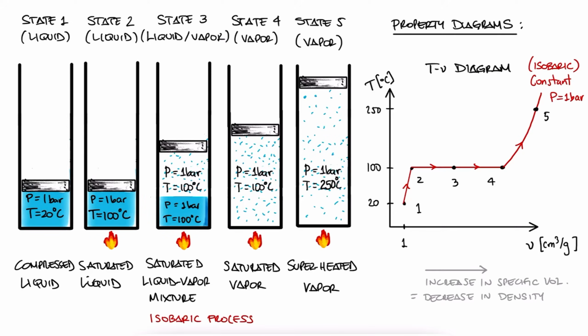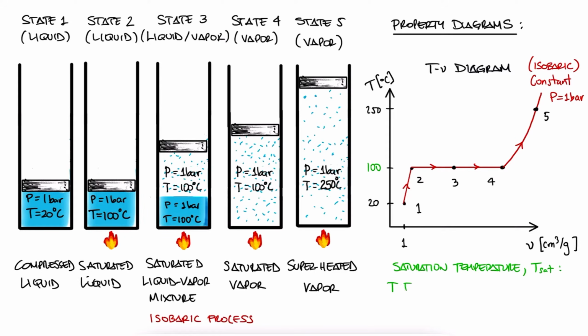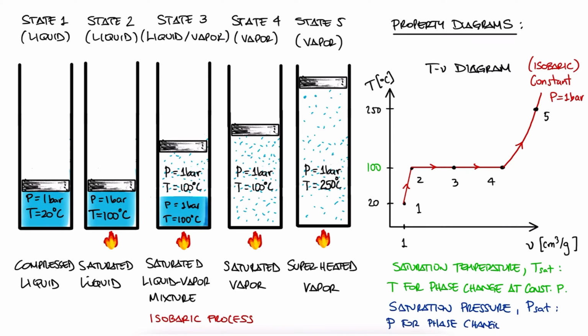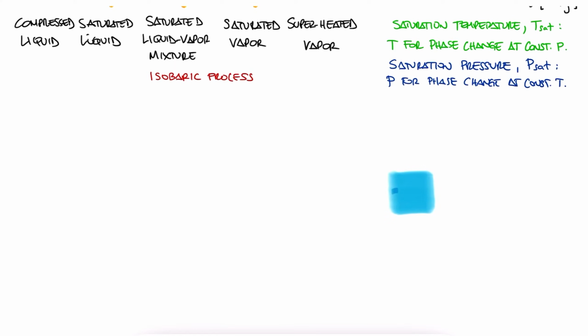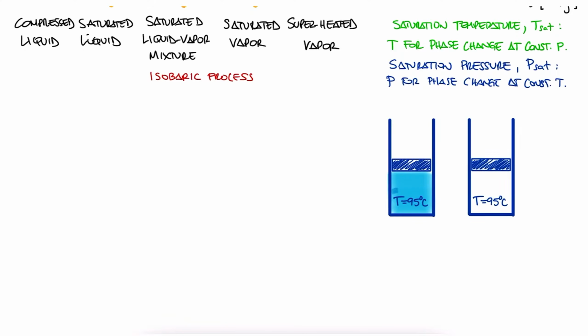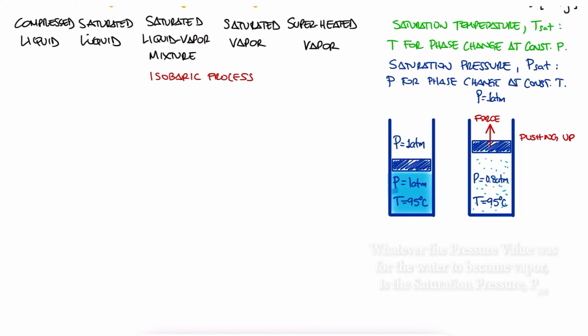With this example, we can look at 2 definitions. The saturation temperature, Tsat, is the temperature at which phase change occurs at constant pressure. On the other hand, we have the saturation pressure, Psat, which is the pressure at which phase change occurs at constant temperature. This one's harder to grasp, and we'll talk a lot more about it in a later lecture, but for now, just picture that we have water at a constant temperature, let's say 95 degrees Celsius, and we lower the pressure from 1 atmosphere to let's say 0.8 atmospheres. We would be making that liquid water become water vapor.